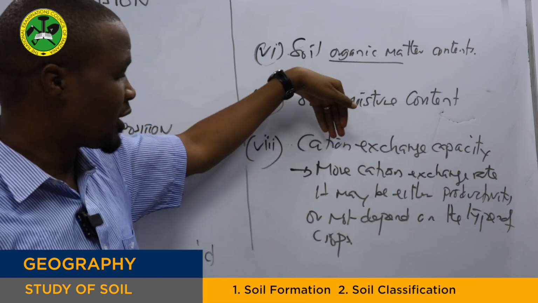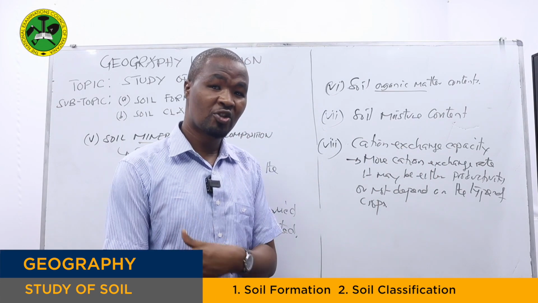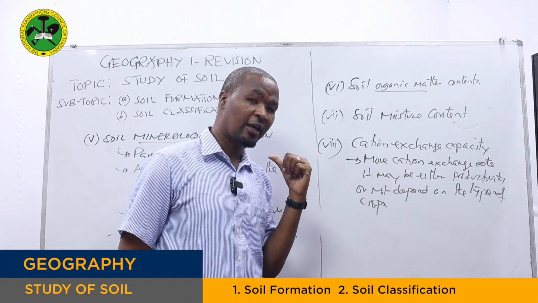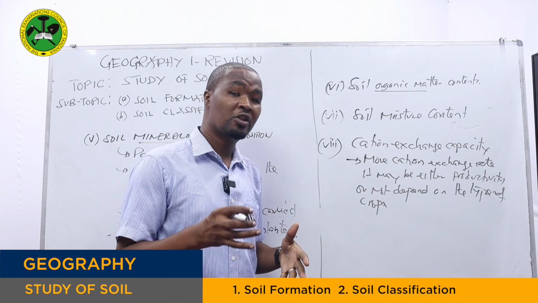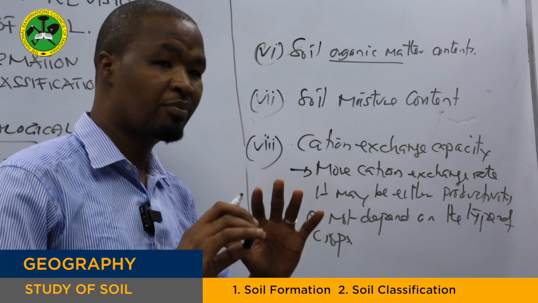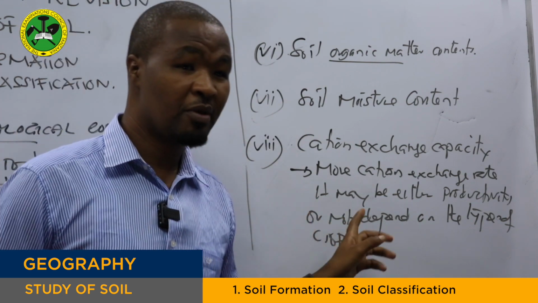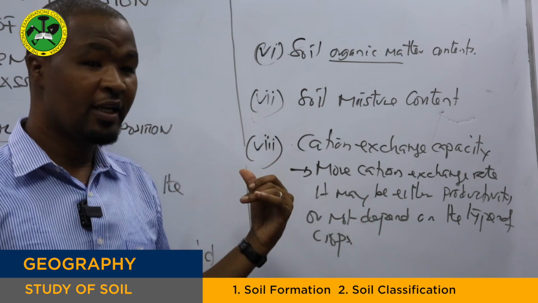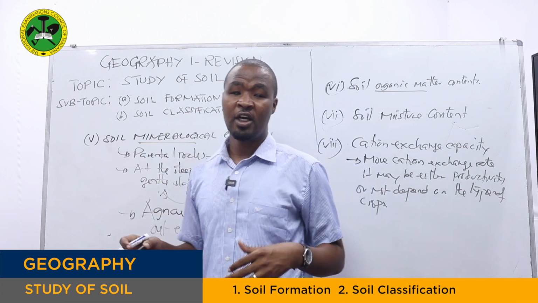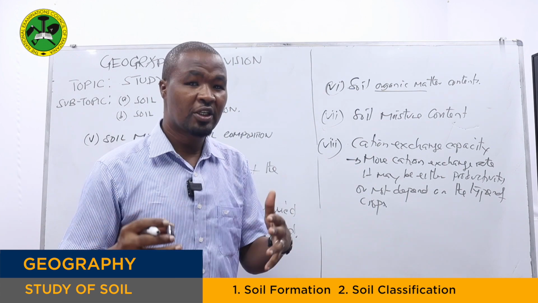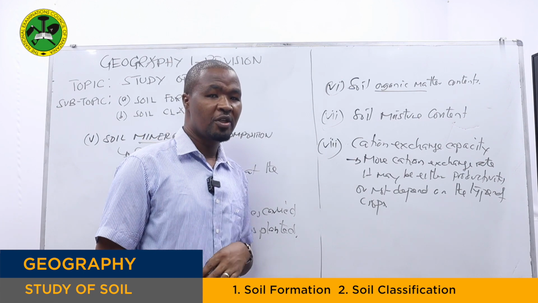Some of the cation exchange elements may replace the hydrogen ion inside the soil and make the soil more alkaline than the previous time. Or if there is less cation exchange capacity within the soil body, the soil may remain acidic in nature. Why? Because of the presence of hydrogen ions inside the soil. So in that case, the soil will be more acidic. As I've said earlier, these are the criteria that may be used by the agriculture officer, if the question asks you to explain which criteria will be used to classify soil as more productive or not.